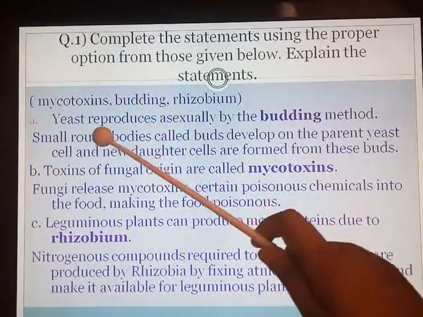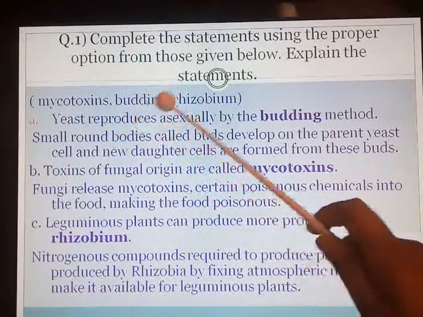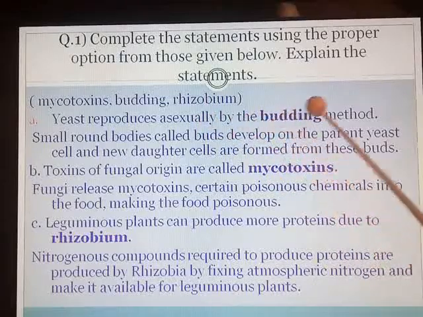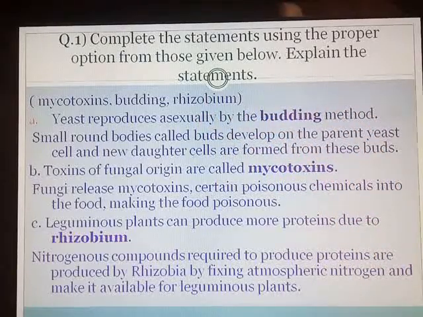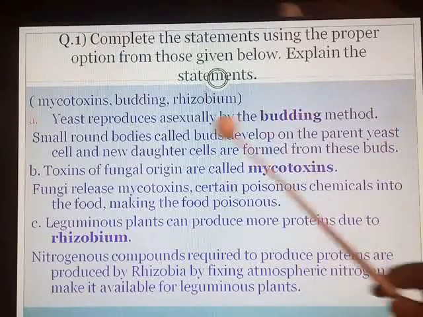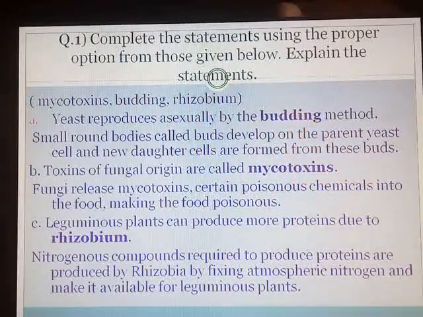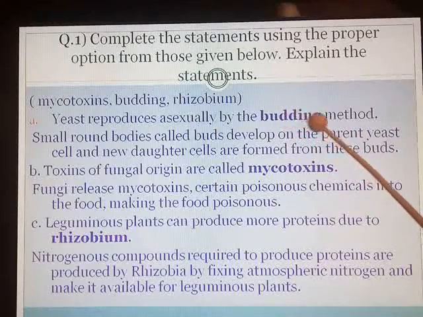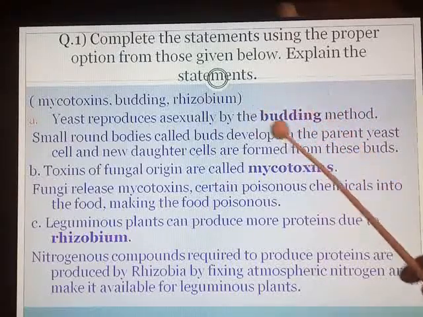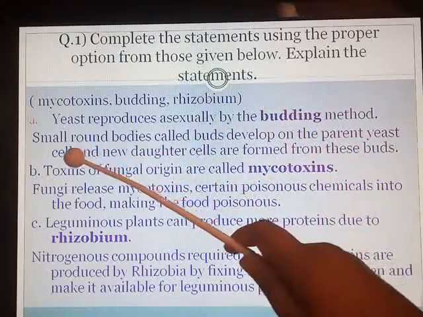So our first question is, yeast reproduces asexually by dash method. Now you know that a small bud is formed during the asexual reproduction of yeast. So the options are mycotoxins, budding and rhizobium. So all of you know asexually means by budding method. So now why budding? So in short, you have to give the explanation.